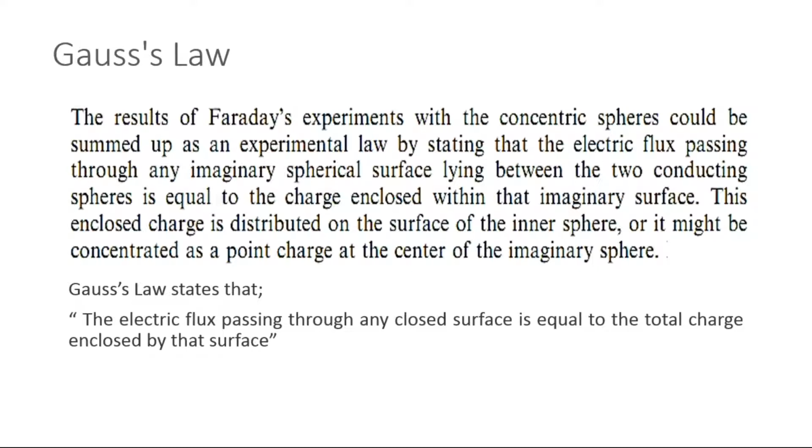So the amount of flux that was crossing that imaginary surface was equal in amount to the charge enclosed by that imaginary surface. It means that the flux passing through that imaginary surface will be equal to the charge that the imaginary surface includes. So in other words, we can also say that if flux is passing through a surface or a sphere, it means that the imaginary surface will include some charge.